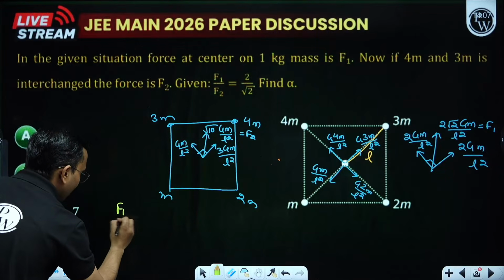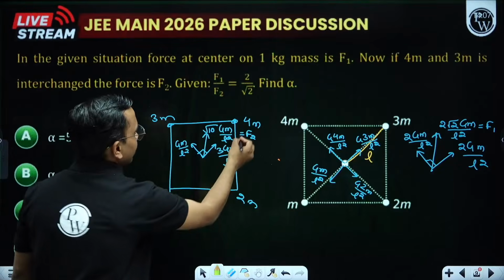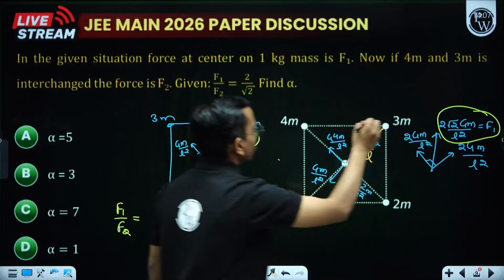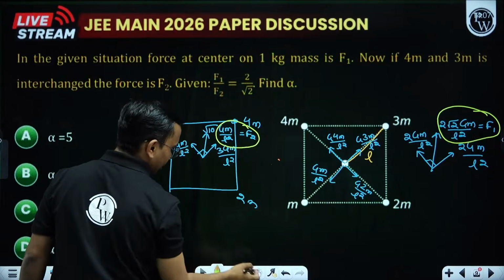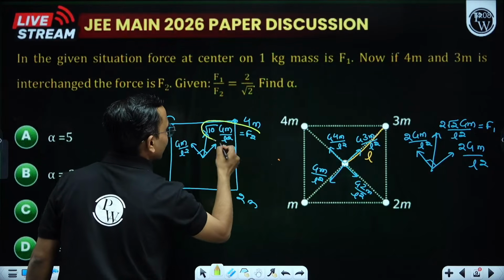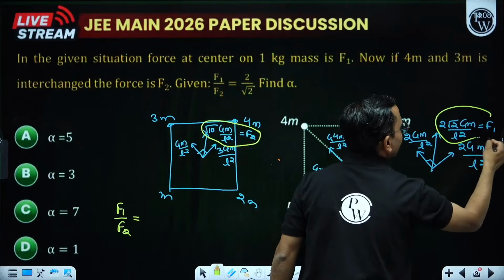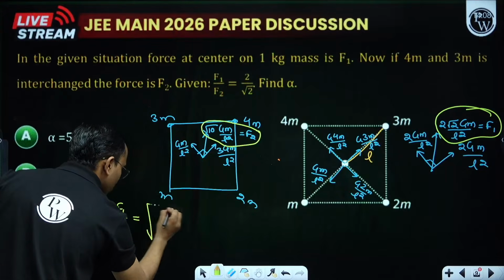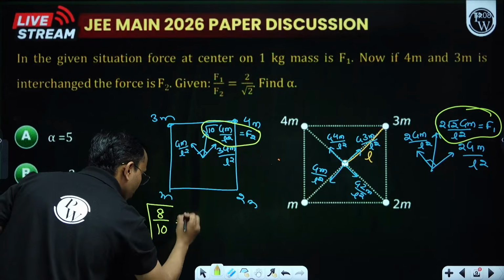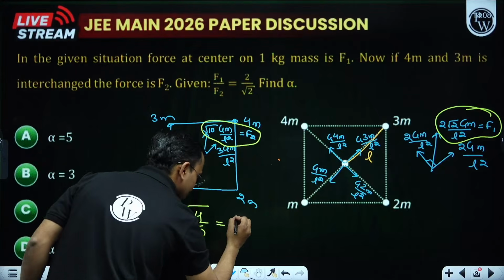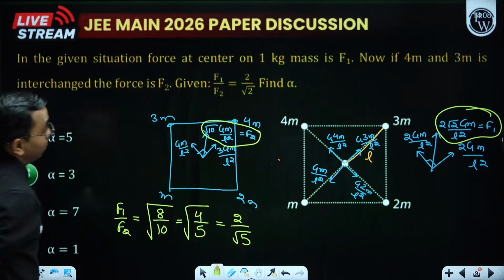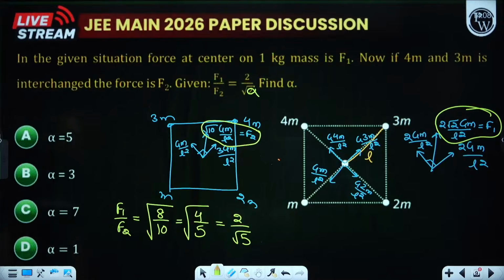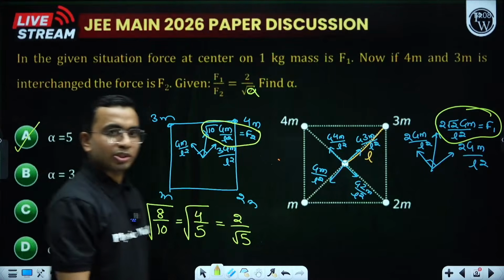So F1 by F2 becomes what? This is my F2. This is my F1. So 2 root 2, sorry, I made a mistake here. Just a minute. This is my F2 and this is my F1. So when I take the ratio F1 by F2, that is 2 root 2 divided by root 10. So that is root of 8 by 10, that is root of 4 by 5, or I can write this as 2 by root 5. It was 2 by root alpha. This is a typing mistake here. We need to find alpha. Alpha comes out to be 5. A option.